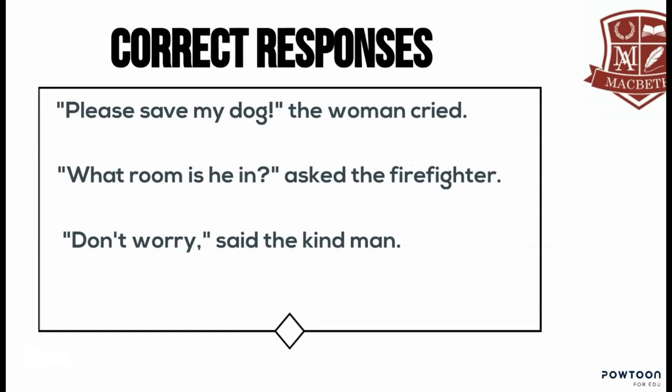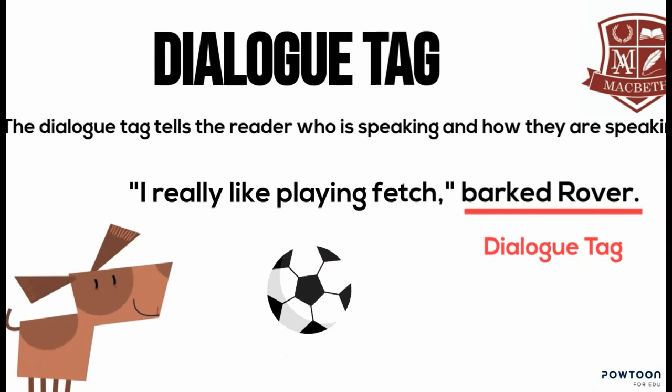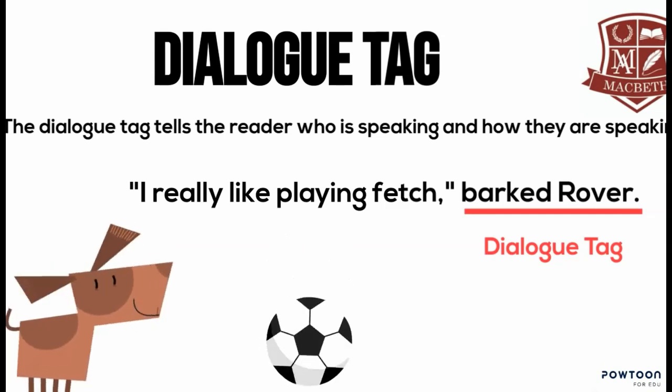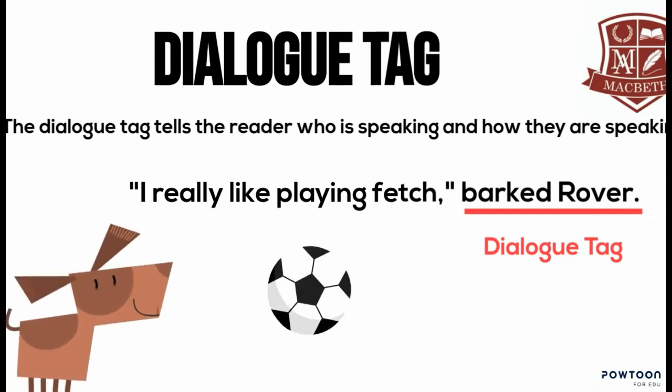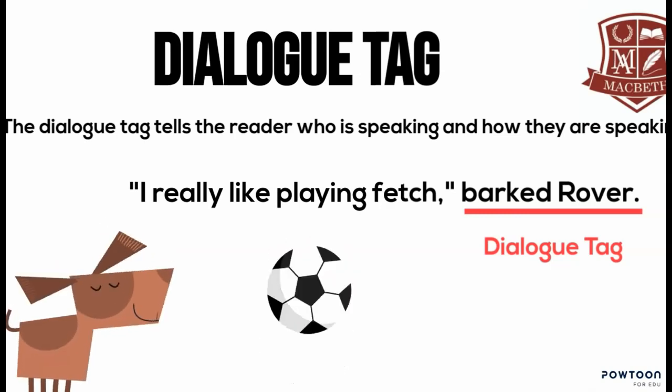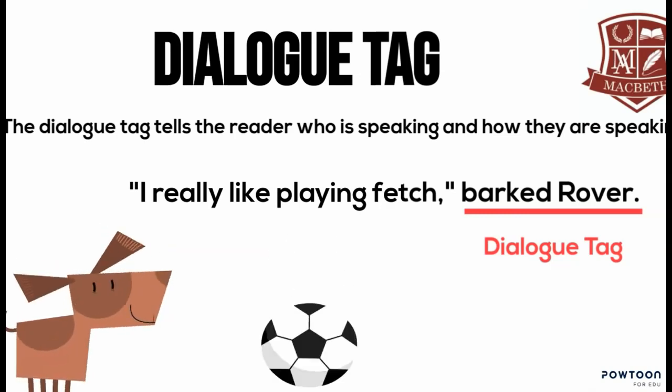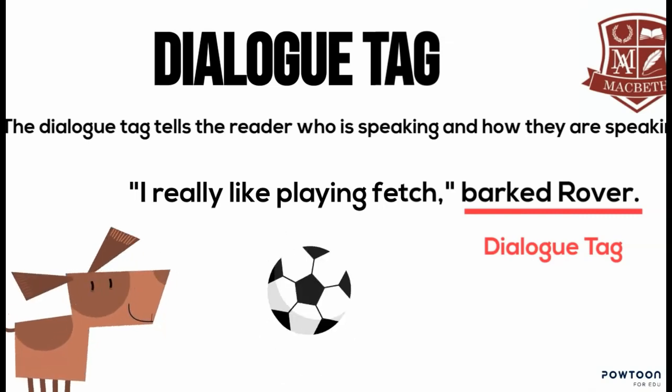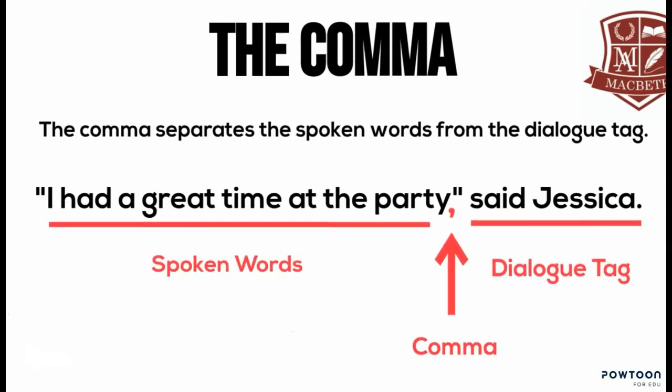Here are the correct responses. The dialogue tag tells the reader who is speaking and how they are speaking. In the sentence below, "I really like playing fetch," bark Rover. The dialogue tag is "bark Rover." Bark is how Rover spoke, and Rover is the who, or in this case, what spoke. The comma separates the spoken words from the dialogue tag. In the sentence below, "I had a great time at the party," said Jessica.